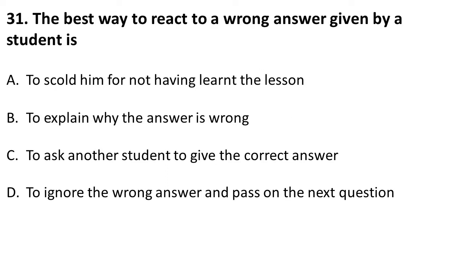The question is, the best way to react to a wrong answer given by a student is. So friends, the best way to react when a student gives a wrong answer is not to scold him, not to ask another student to give the correct answer, or not to ignore the wrong answer and pass to the next question. No, these are not the best ways. The best way is to explain why the answer is wrong. So this is the correct answer.